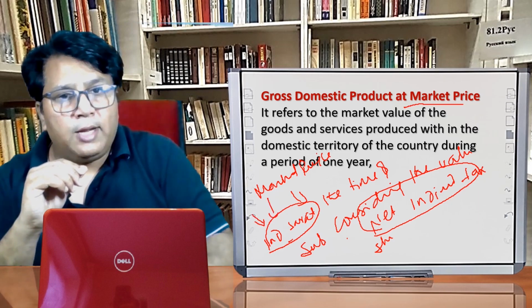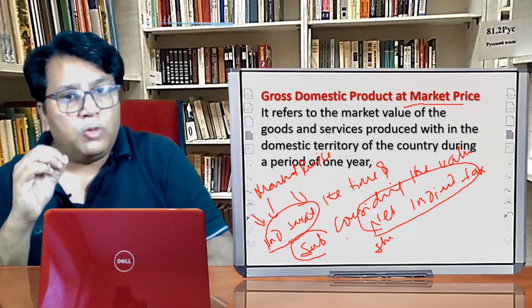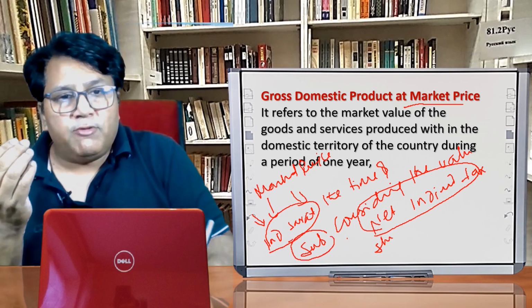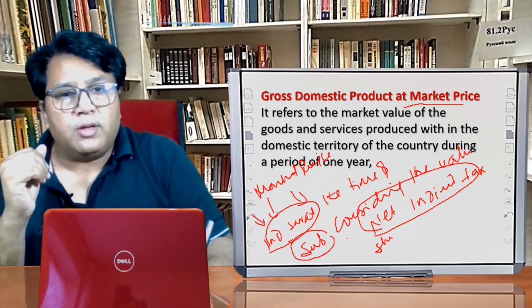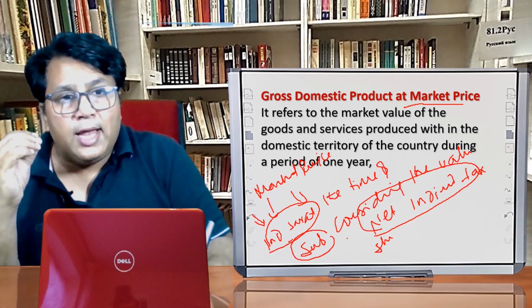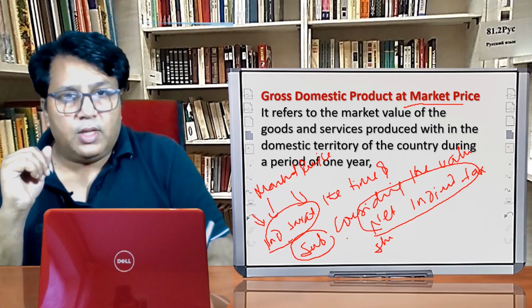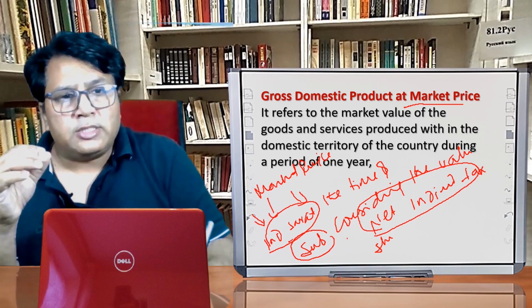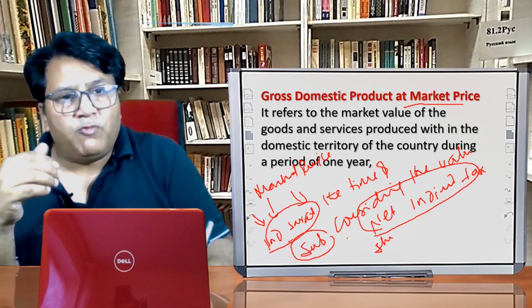Indirect tax means the VAT, the GST which the producer has to pay should be considered. And subsidy means the financial help which the government is giving. So when I say net indirect taxes, it means the net value which the producers have actually paid. We know that some part of the indirect tax is paid by the government in the form of the subsidies.